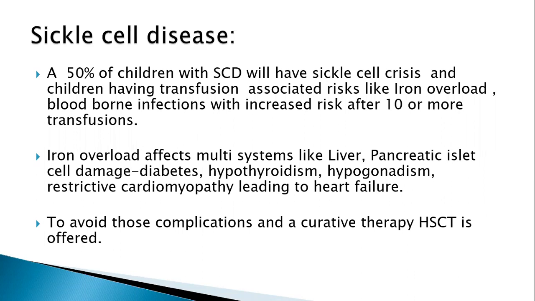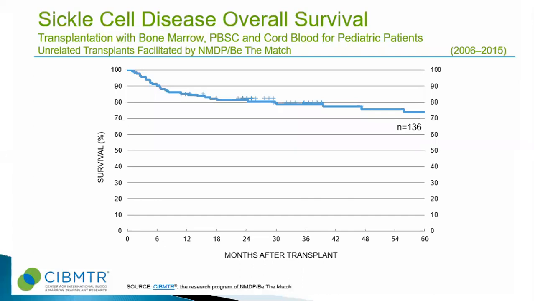But someone who has sickle cell trait and very rare sickle cell crises, a transplant is not offered. So just like thalassemias, they have very good survival of 70 to 80%. And as our learning increases, the outcomes are only likely to improve. So this gives a lot of satisfaction for a transplanter because in leukemias, despite the best of your efforts, the survival rates are 40% or 50% if you do it in CR1. But in non-malignant conditions, they are to the tune of 70 to 80%.